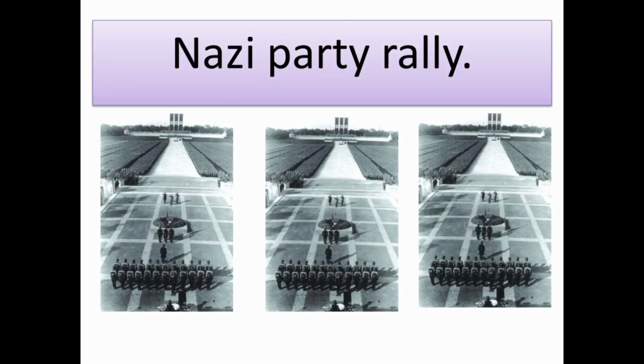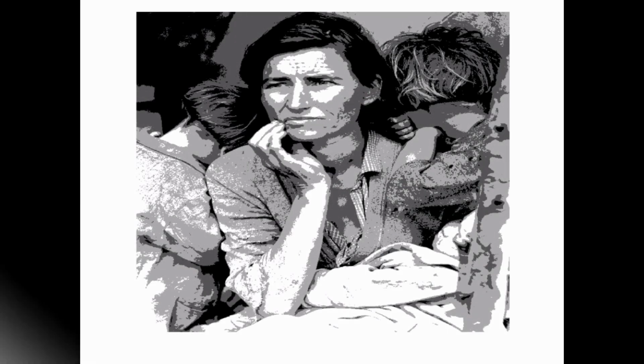This picture indicates a Nazi Party rally at Nuremberg. Compare it with the political party rallies you have seen. Students, in this picture, the Nazi Party rally is a huge rally. We compare it with nowadays rallies. So, for the Nazi Party, a very huge number of soldiers are gathered in Nuremberg. Next,